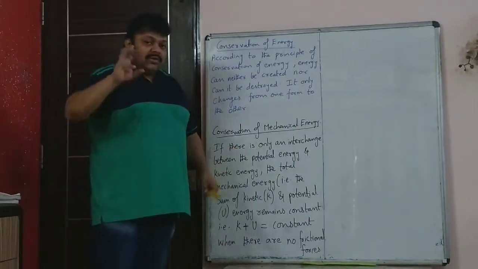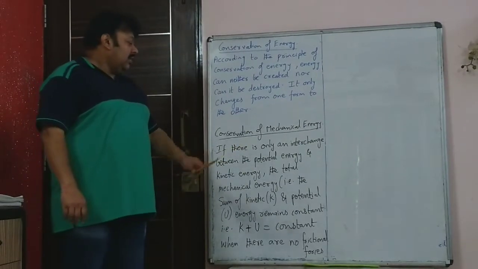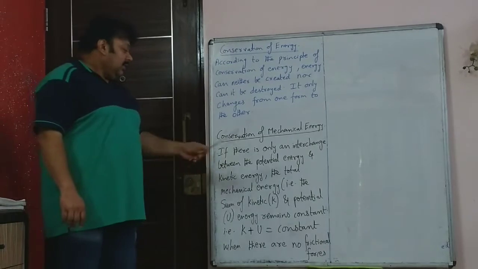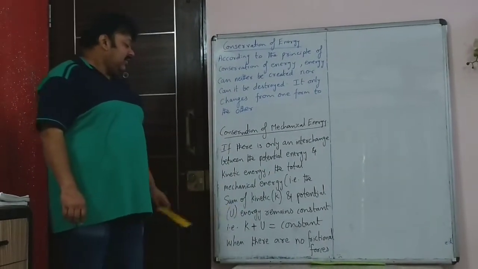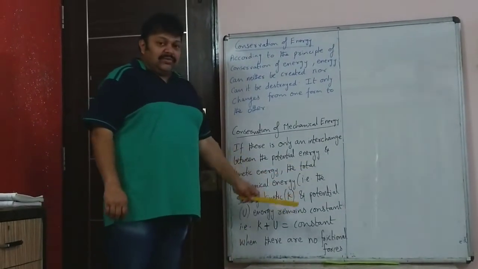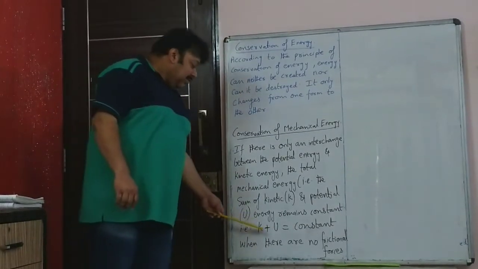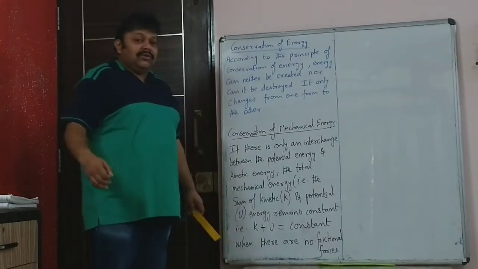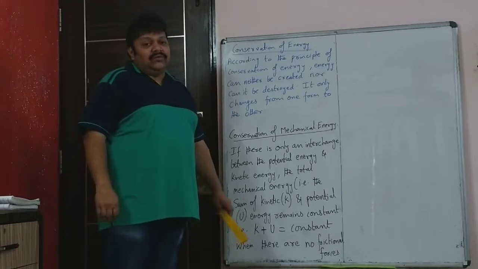Now if you consider only mechanical energy, this is important. If there is only an interchange between the potential and kinetic energy, then the total mechanical energy, that is the sum of kinetic energy and potential energy, remains constant. So in any system, if you are going to ignore frictional forces, then K plus U, that is kinetic energy plus potential energy, remains constant or conserved when there are no frictional forces.